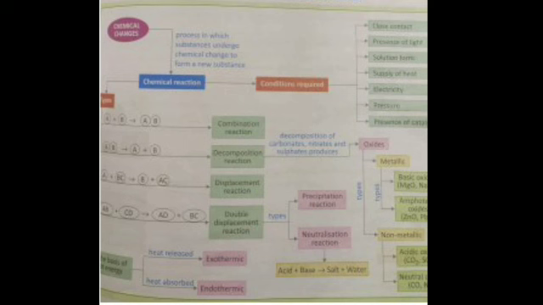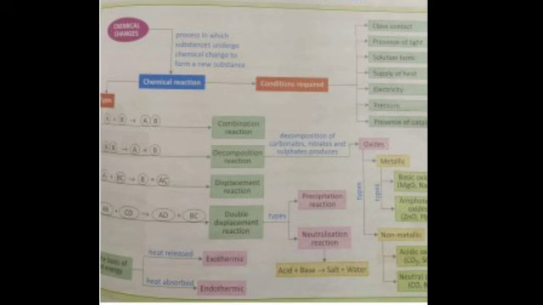The third type is displacement reaction, in which a more reactive element displaces a less reactive element from its compound. This is called a displacement reaction. For example, the reaction between iron and copper sulfate, when iron displaces copper from copper sulfate and forms ferrous sulfate and copper. Many such reactions are there.